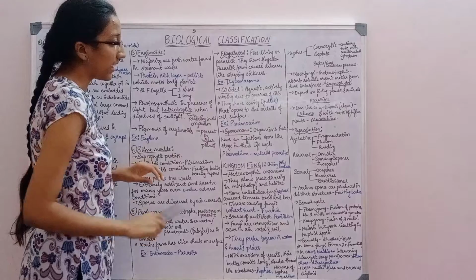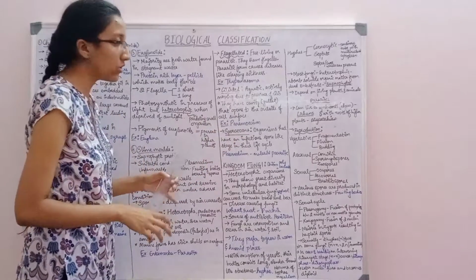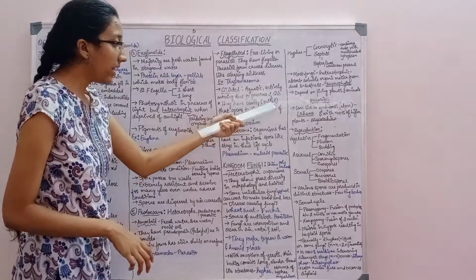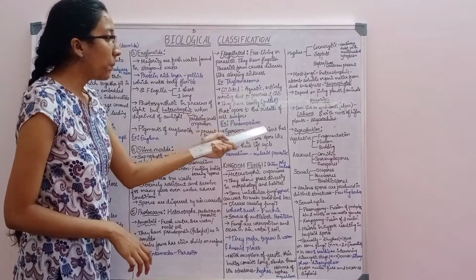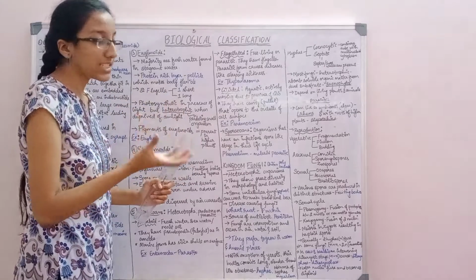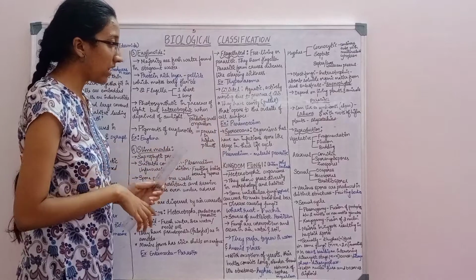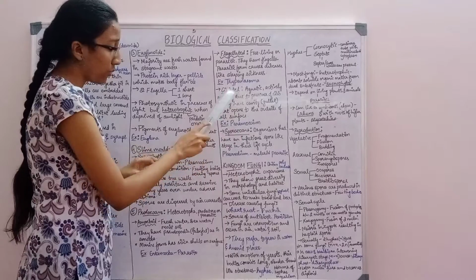Now moving to the ciliated ones. They are aquatic and actively moving due to the presence of cilia. They have a cavity called the gullet that opens to the outside of the cell surface. The example is Paramecium.